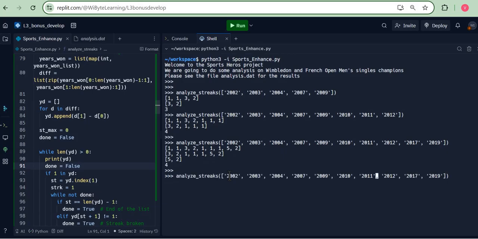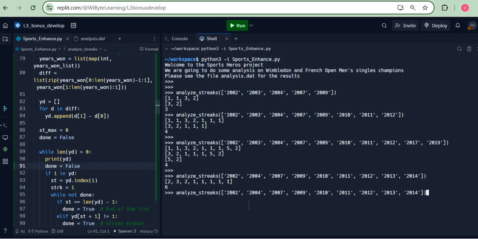Now, let's take a few more examples. Let's say there's no streak in the beginning, but there is a streak in the end. So let's say this particular pair, all hypothetical anyway, did not have any streak till this point here, right? And maybe we can put 2013 and say 2014. When I do this, notice there's a 6 year streak. Initially I found this one and I just kept on going, I reached the end of the list with 5 ones in a row, which means there's a streak of 6 years. So this is 1, 2, 3, 4, 5, and 6.